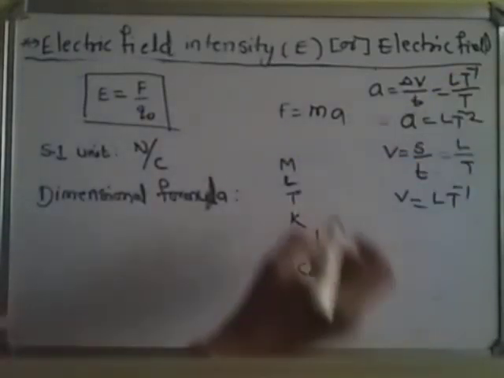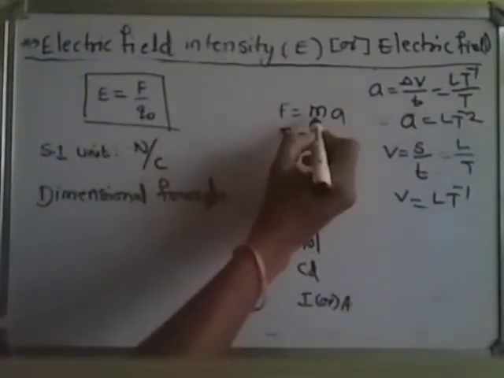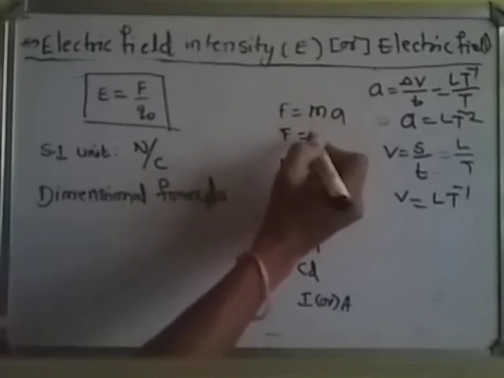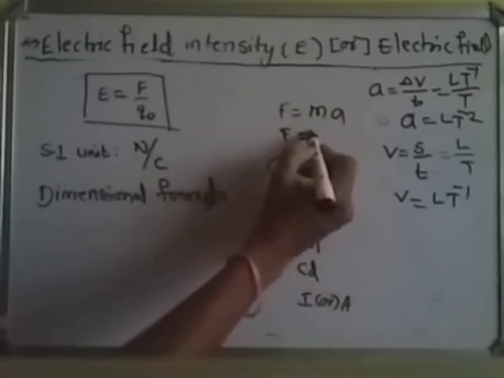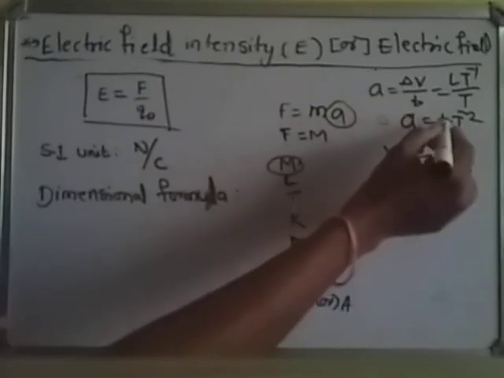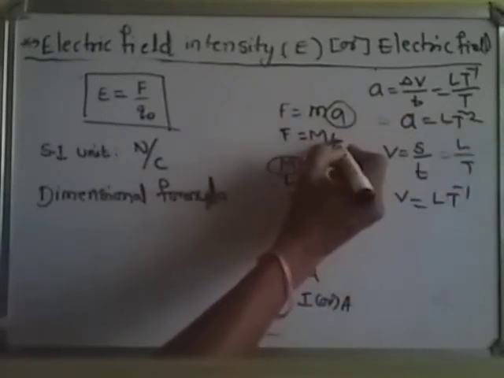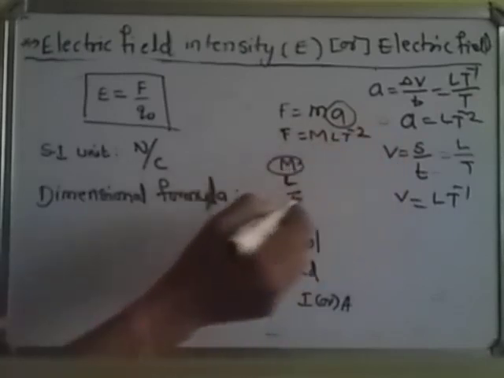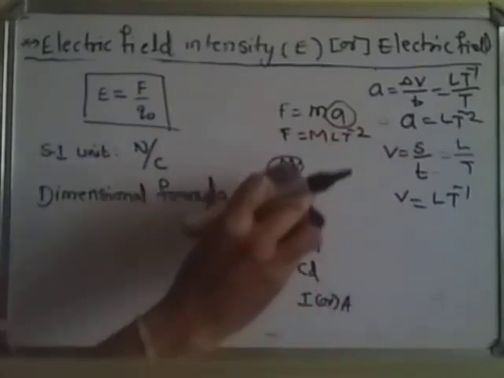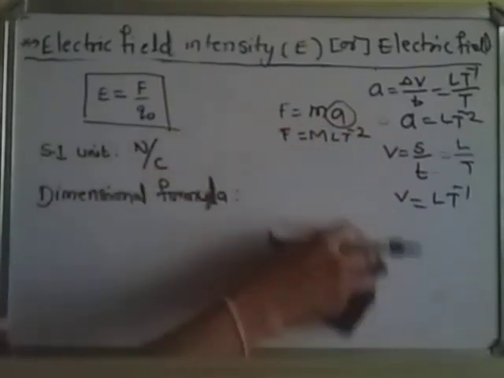Then the acceleration dimension formula will become LT power minus 2. Then the force dimension formula, what do we want? Mass into acceleration. Mass is a fundamental physical quantity, and acceleration is also expressed in fundamental physical quantities, length and time. Then we got it as LT power minus 2. This is the force dimension formula: MLT power minus 2.